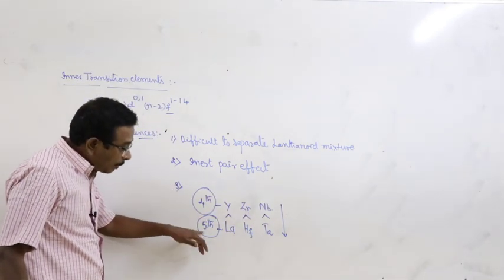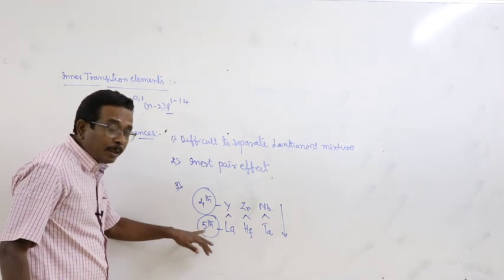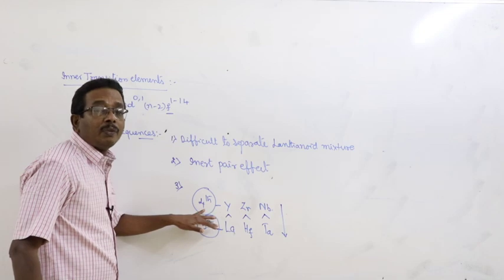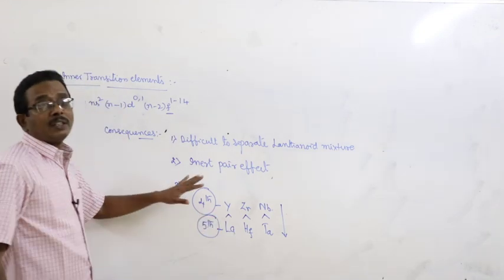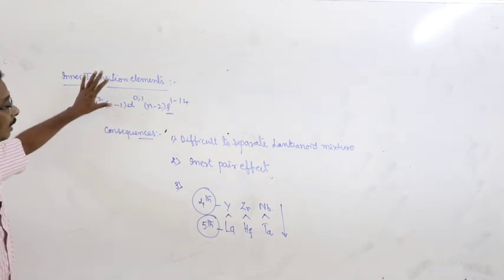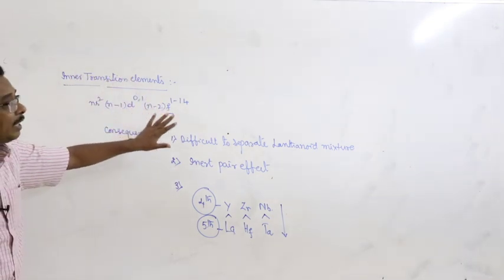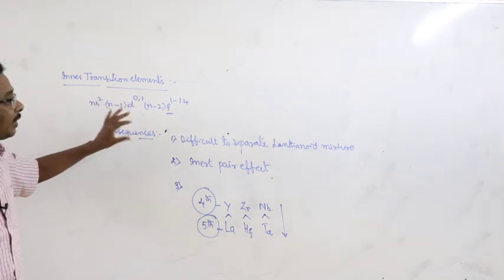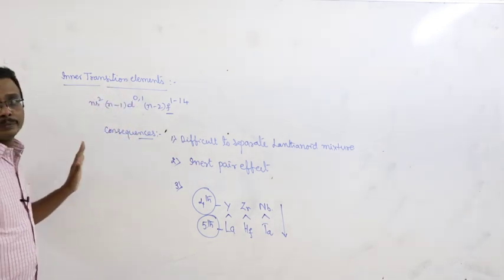That is the consequence of the lanthanide contraction. This is about the variation of the atomic radius in both the transition elements and also inner transition elements.